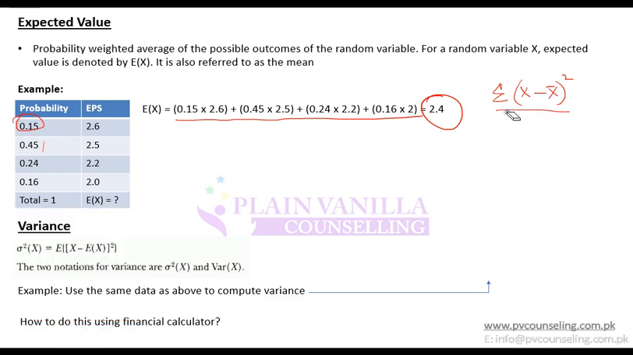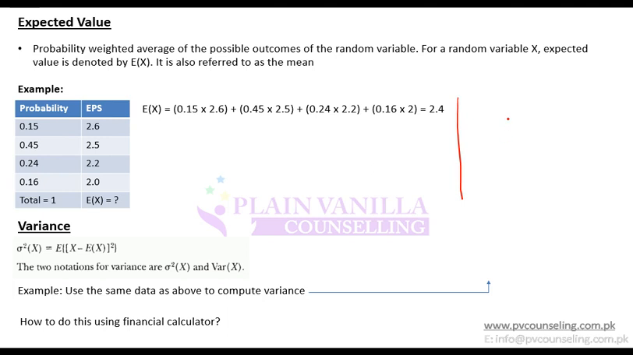But then how do I adjust for these probabilities? I adjust for these probabilities by multiplying by the respective probability. So this is how the formula changes. So how do I do this? I make additional columns here. So this is EPS, I know the mean. So I do x minus x bar. X minus x bar would be 2.6 minus 2.4, 2.5 minus 2.4, 2.2 minus 2.4, 2 minus 2.4, and then I take squares.